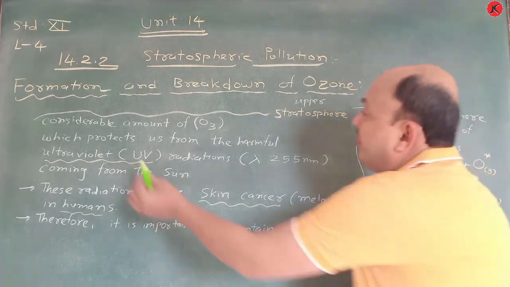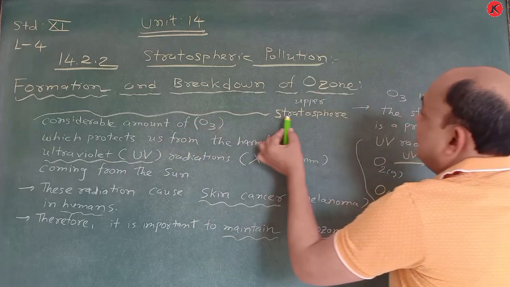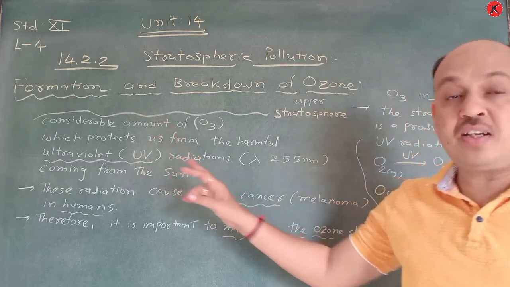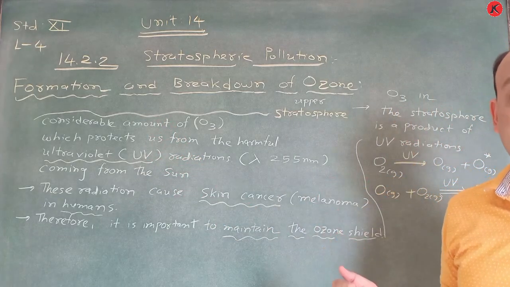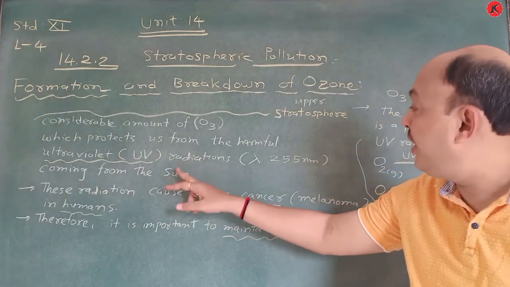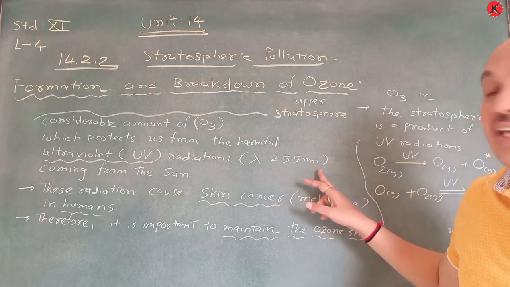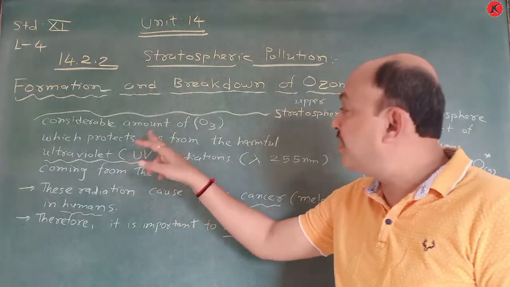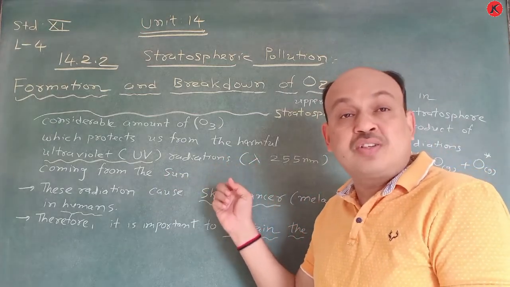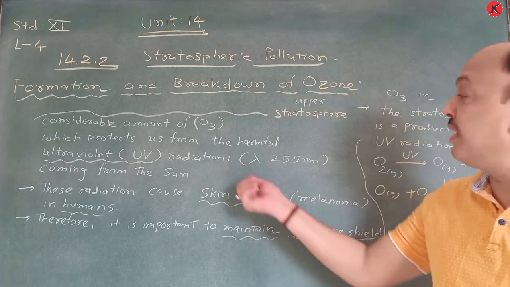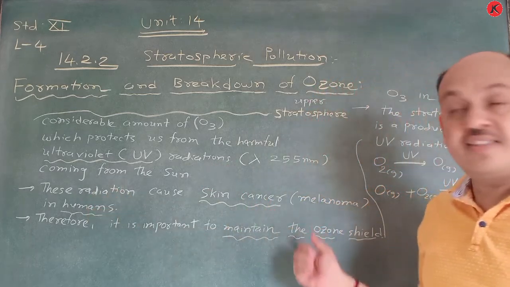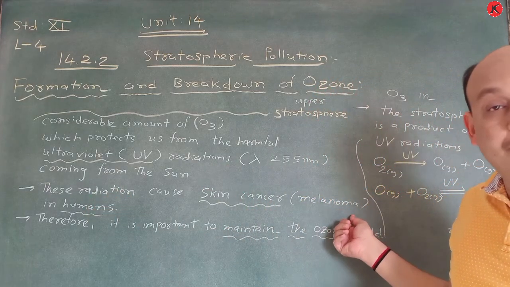Just understand that this is considered the upper stratospheric layer, in which a certain amount of ozone protects us from the harmful ultraviolet radiation, the UV radiation emitted from the sun. UV radiations of wavelength 255 nanometer come from the sun, and these UV rays are very harmful to humans, particularly our skin. These radiations cause skin cancer, melanoma, in humans.